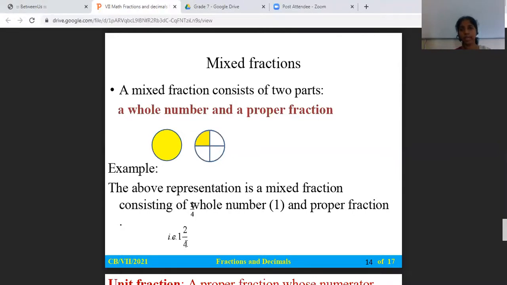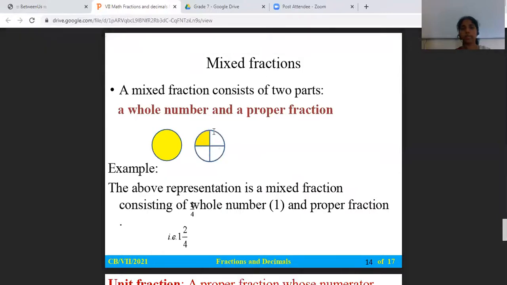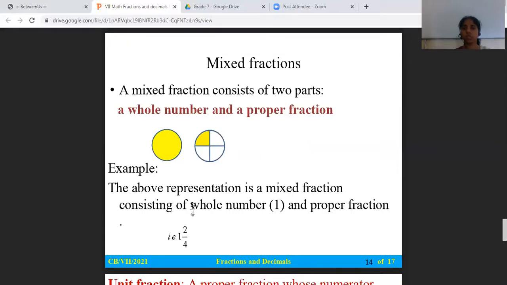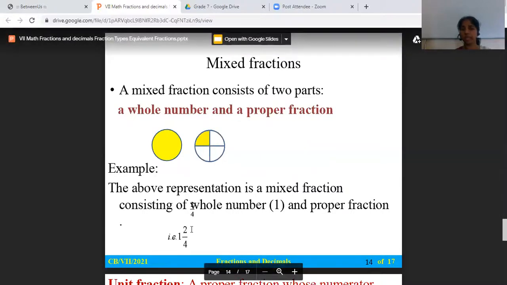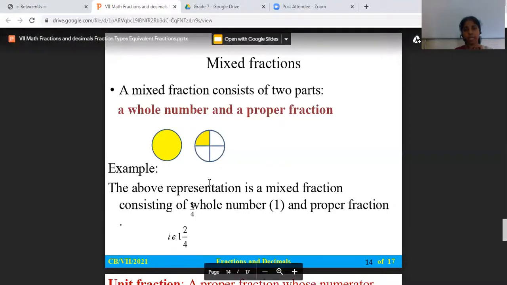It is 1, 1 by 4 actually, right? 1, 1 by 4 it has to be. One part is taken. So it is 1, 1 by 4. Here there is an error, please see to that. So one whole thing and one part, 1 by 4th of the whole, is taken.